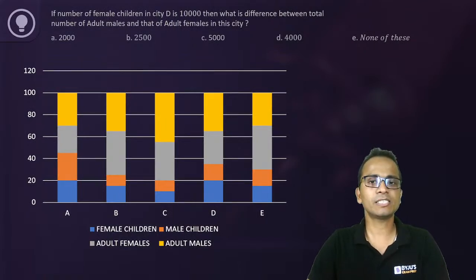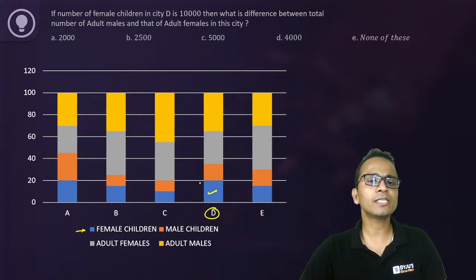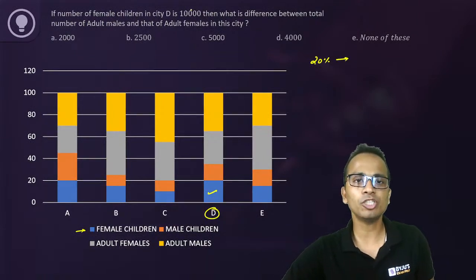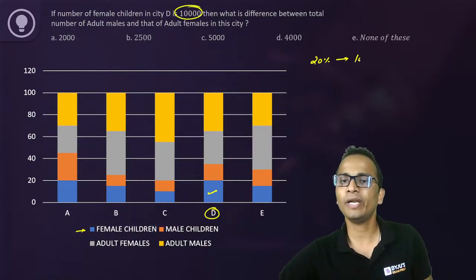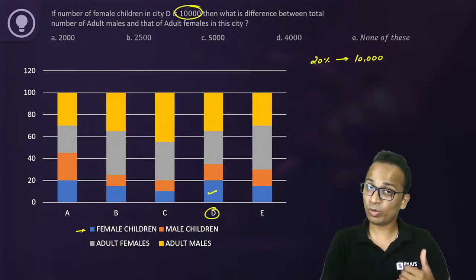All right, so let's start solving this. Now, first of all, the given data: the number of female children in city D. So they are talking about city D, female children. That means this part. This part clearly is 20 percentage. So they are saying that 20 percentage represents 10,000. This is what is given in the question. Now what do we have to find out?